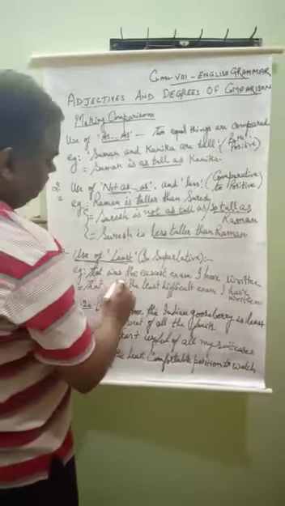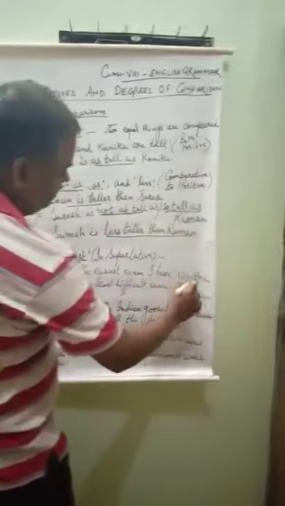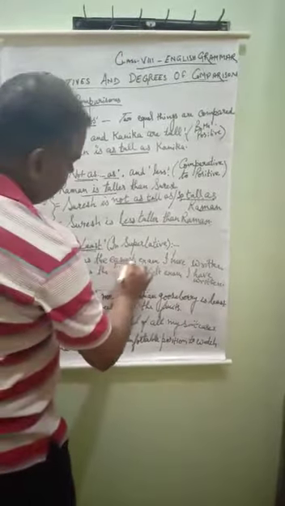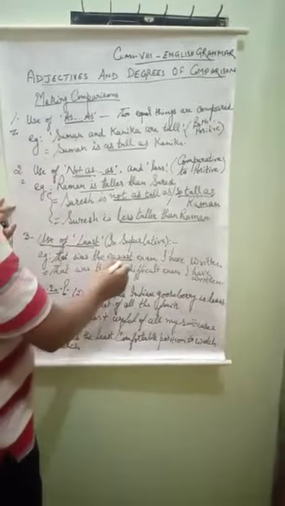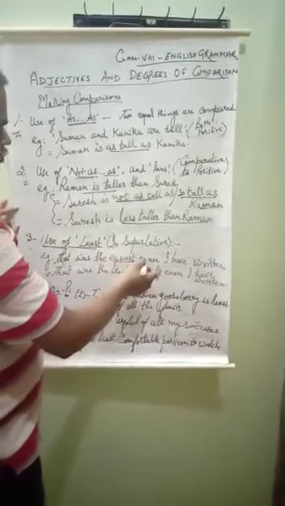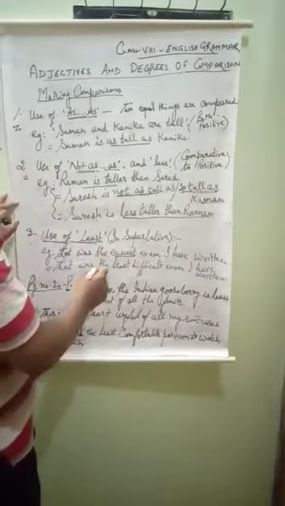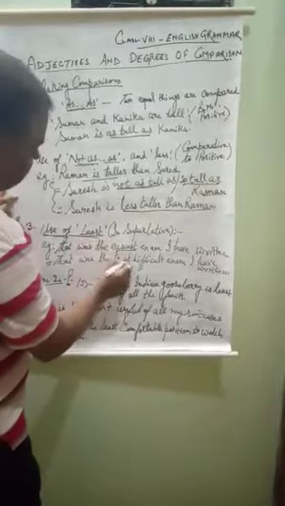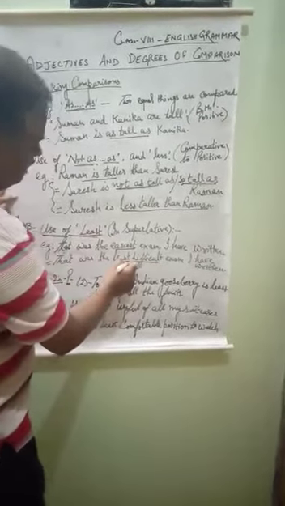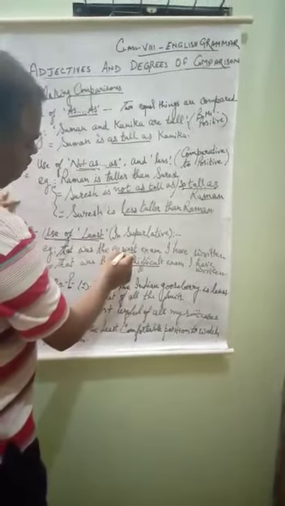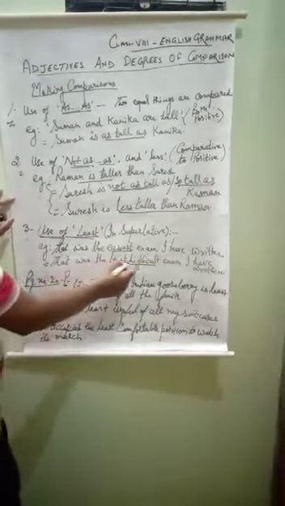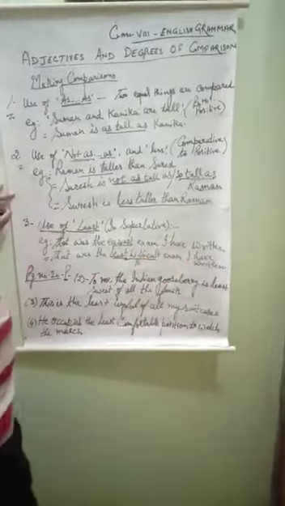Suppose, that was the easiest exam I have written. Easiest is the superlative degree, so the comparative will be easier and the positive will be easy. When we convert easiest, what will we say? Least difficult. When I talk about least, its opposite degree will be difficult. So, that was the least difficult exam that I have written.